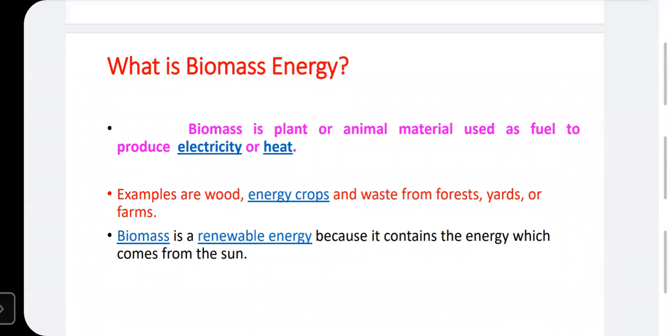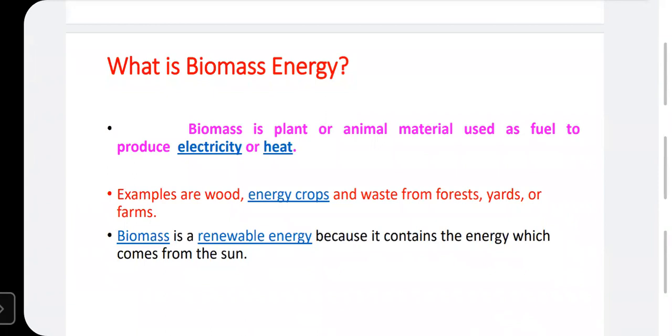What is the fuel? Coal. Coal is used as a fuel for the thermal power plant. But in a biomass power plant, this coal is replaced by an alternative fuel, also called biofuel.